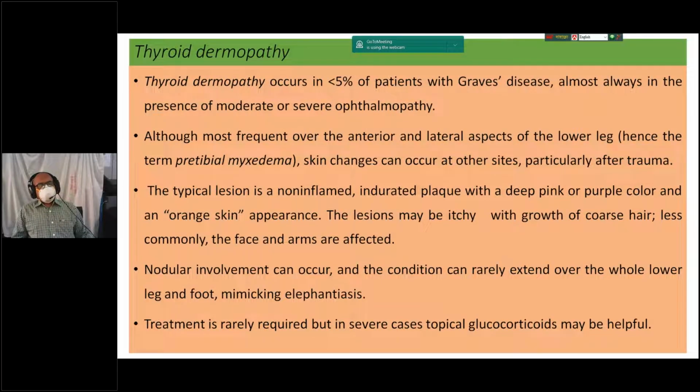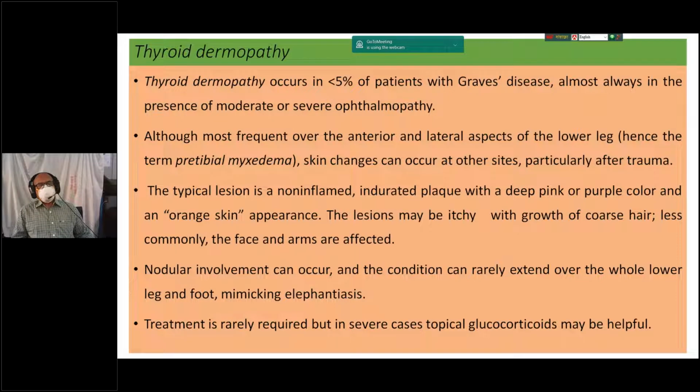So, dear students, regarding thyroid dermopathy, the spot presentation may come in the OSPE examination. So, what are the signs you will get? What are the subsequent investigations or the treatment? It's the same. A patient having bilateral thyroid dermopathy, which usually occurs in less than 5% of patients and almost always in the presence of moderate or severe ophthalmopathy. Although most frequent over the anterolateral aspect of the leg, skin change can occur at other sites, particularly after trauma.